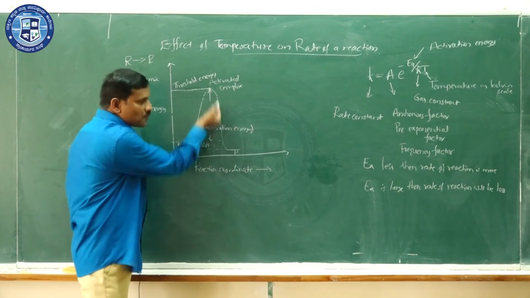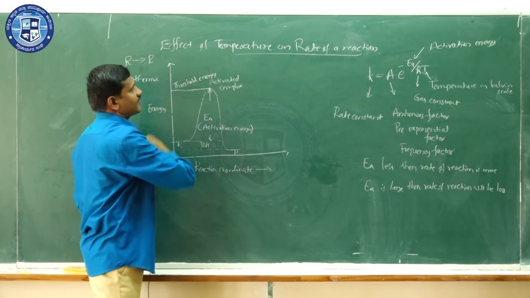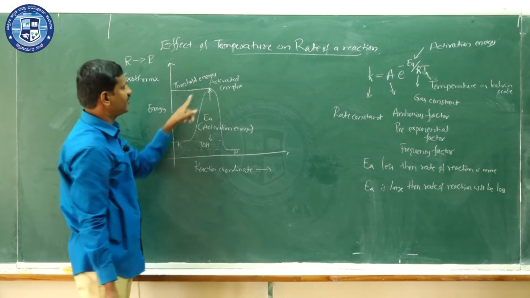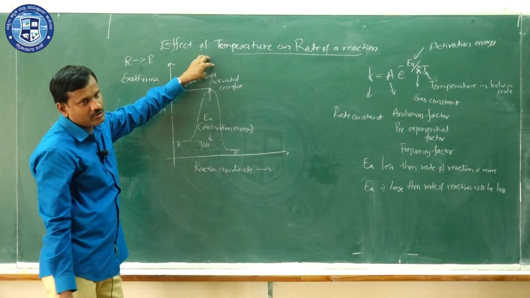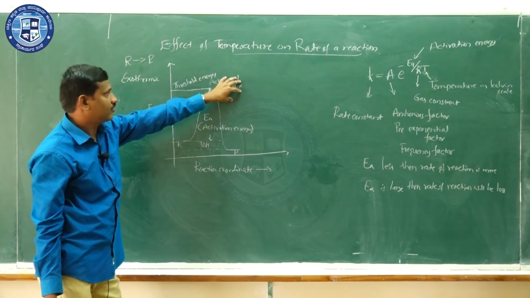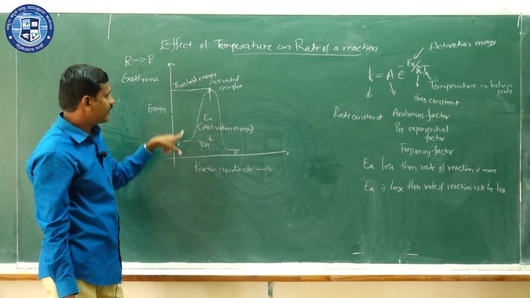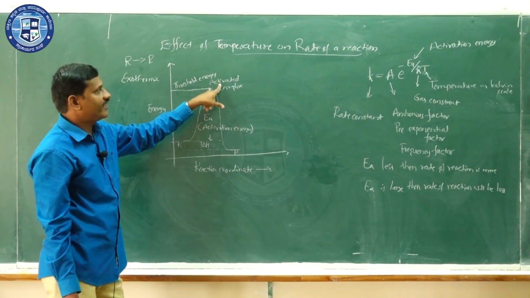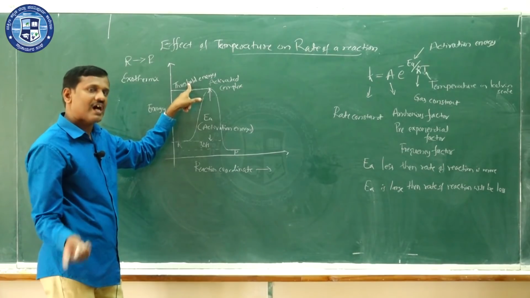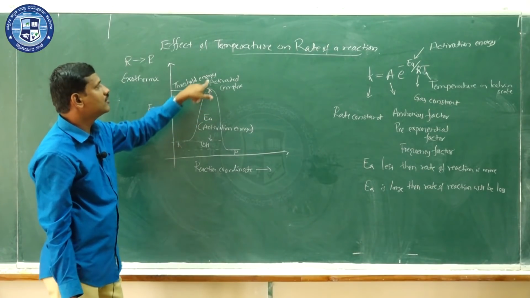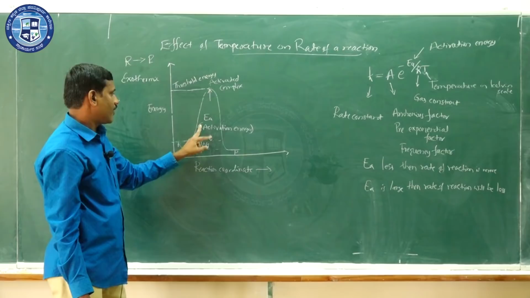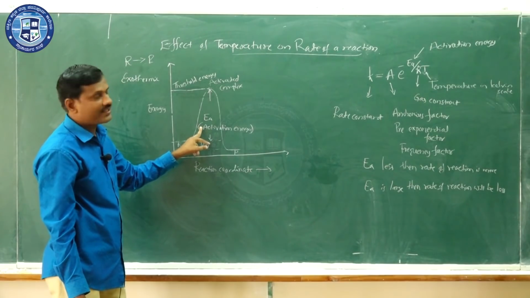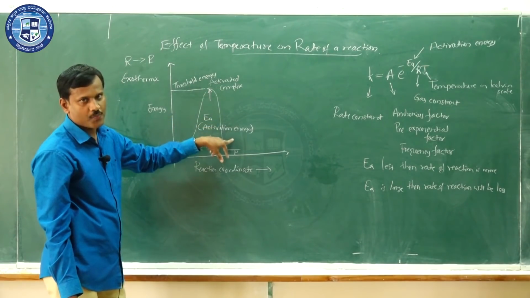But if we give some more energy, extra energy, more than this threshold energy or this activation energy, then it can also lead to formation of product. So that means if the reactant molecule possesses energy greater than or equal to the threshold energy, then that definitely produces the product.